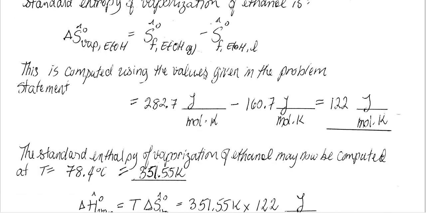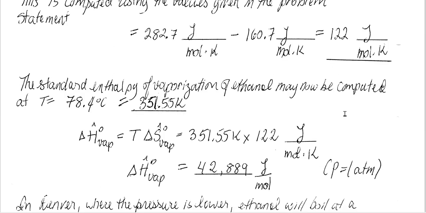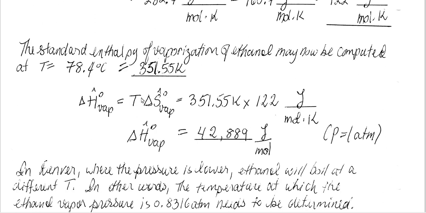And because these quantities were already given in the problem statement, the delta S of vaporization of ethanol, standard state, is easily computed. 282.7 joules per mole Kelvin minus 160.7 joules per mole Kelvin is equal to 122 joules per mole Kelvin. Now that we have the standard entropy of vaporization, it is quite simple to compute the delta H of vaporization using the equilibrium condition.